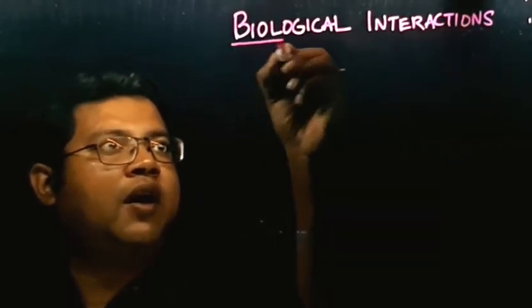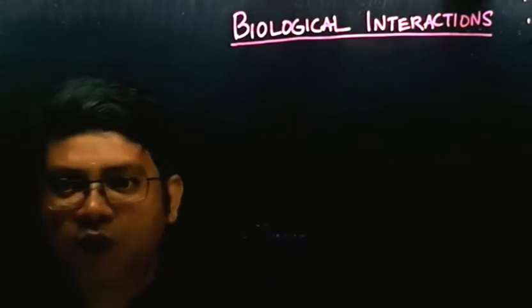Now, why have I started with biological interactions? Why not directly with parasitism? Because to understand parasitism, you first should know about the different types of biological interactions occurring among the different animal groups. So we should first know about the different types of biological interactions, and then we'll continue with the parasitism part of it.